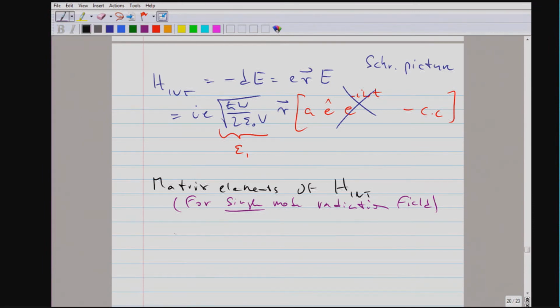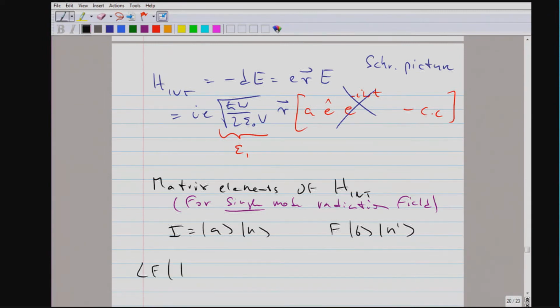So we are looking at transitions from an initial state, which may be an excited state, to a final state, which may be a ground state. And since we've quantized the field, we also have to specify the state of the quantum field. And we assume that the uncoupled Hamiltonian, of course, has simply number states as eigenstates, n photons or n prime photons.